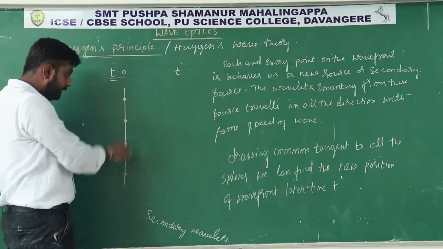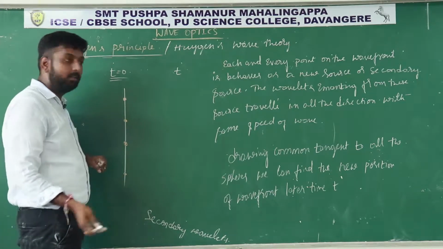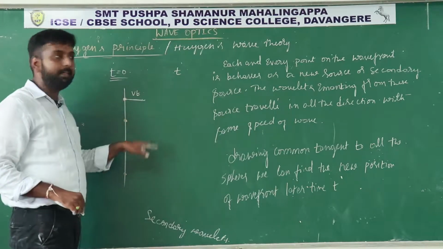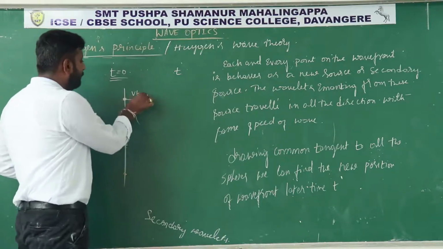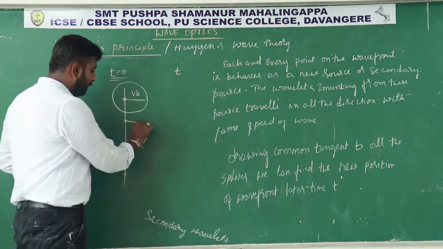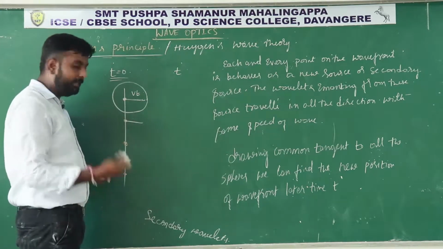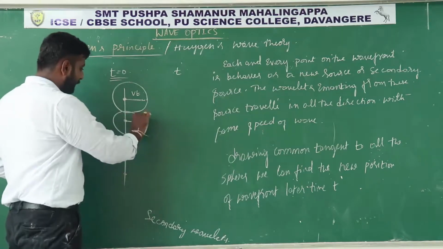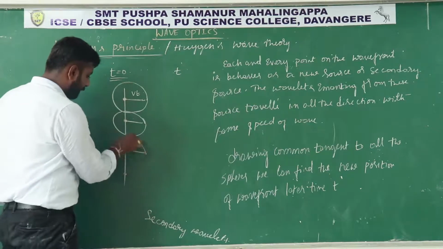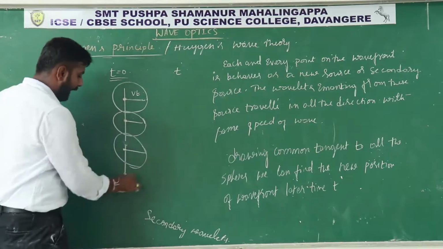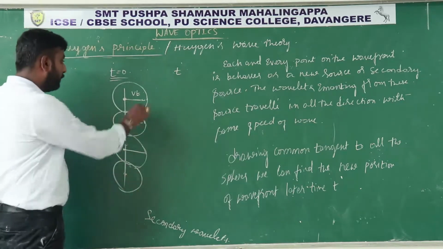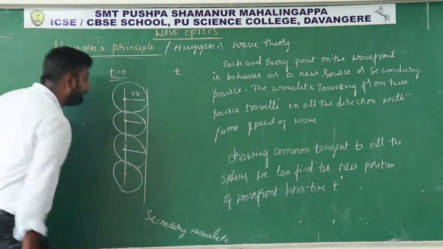And after considering this point, the next step is taking vt as a radius. Why? Because in t time it will travel vt distance. Then we have to draw a sphere. Here also, from this point the disturbance will travel vt distance, so we have to consider a sphere. For each and every point we have to consider a sphere. And then the next step is we have to draw a common tangent for all the spheres.